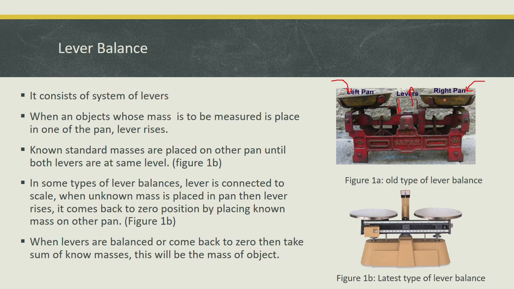For example, I put a 2 kg mass, like we discussed in the previous example. If by putting these 2 kg, these two levers come exactly in line, it means that this unknown mass also has a mass of 2 kg. This is how you can find the mass of an object.